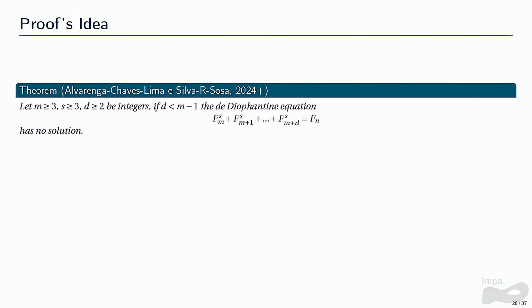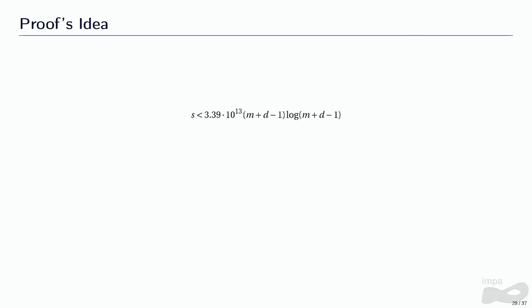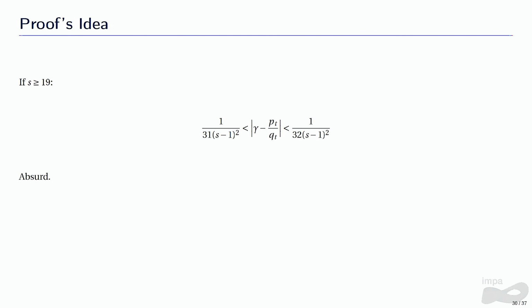The proof for the second theorem is very similar. We can apply the Binet formula. Then we use Matveev's method to get an upper bound for S. Here we will assume that M plus D is greater or equal than 151, and we will use the additional hypothesis that D is less than M minus 1. We get this numerical upper bound for S. Then we assume that S is greater or equal than 19. We use continued fractions the same way, and we get an absurd, so S has to be less than 19. And again, the small cases the computer can calculate.